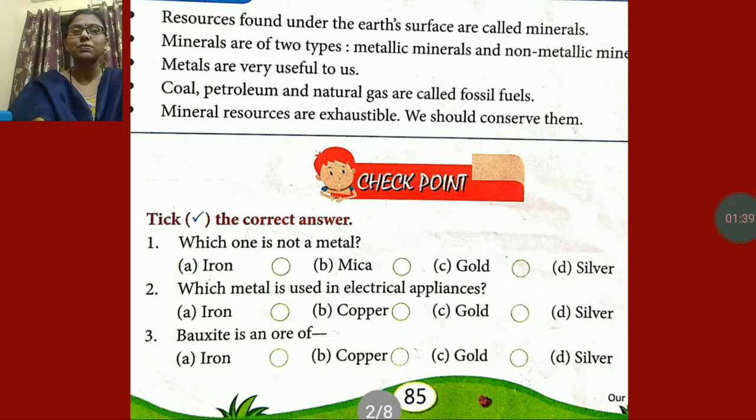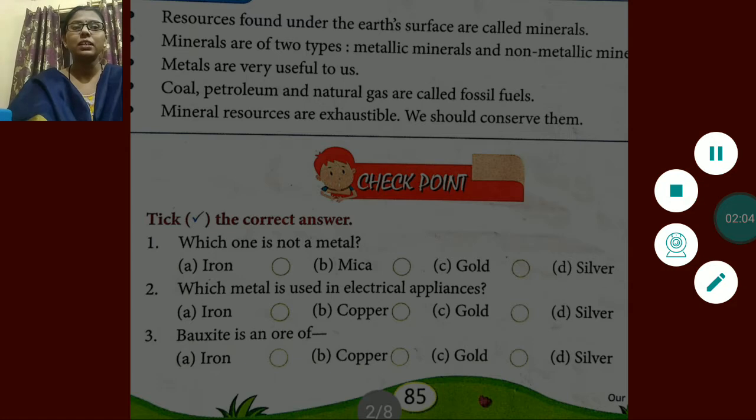In the previous class we had discussed that. Metals are hard, they are shiny, and they are sonorous, which means if we hit it, it will make sound. So let us see which metals are given over there.